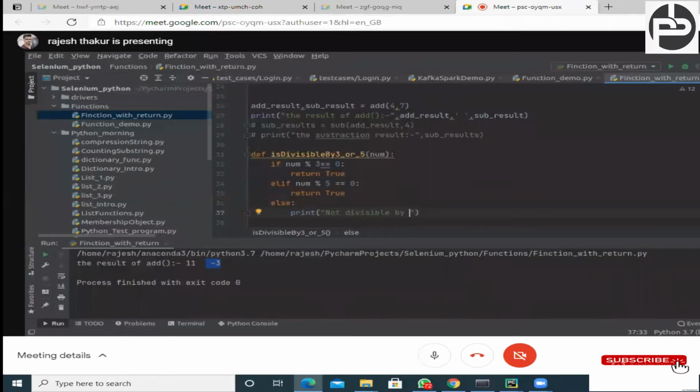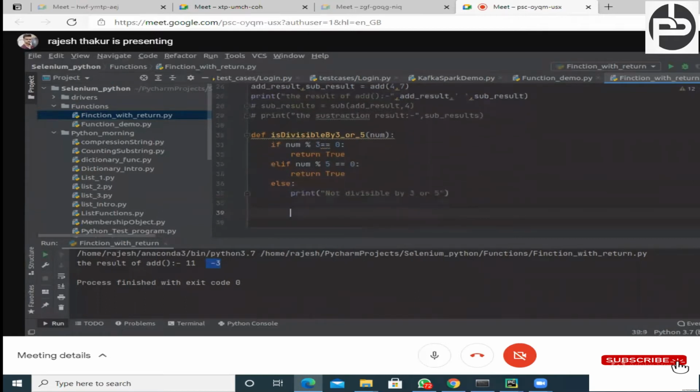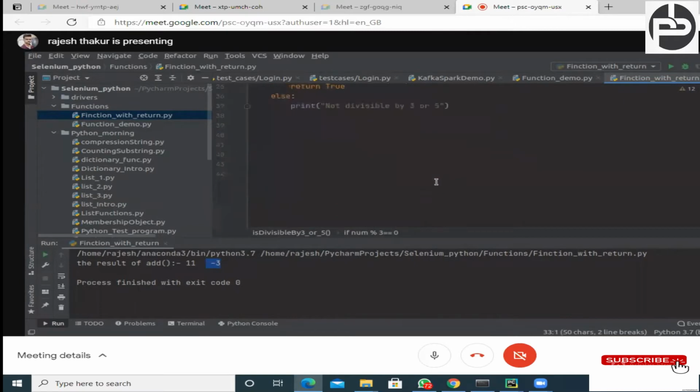Not divisible by any number, not divisible by 3 or 5. Okay, cool? Now this is the definition. Now how to call this is up to you. I'm not going to call this function. You can take the number from the user and pass it. There is no if and else, right? Okay, this is one of the things.